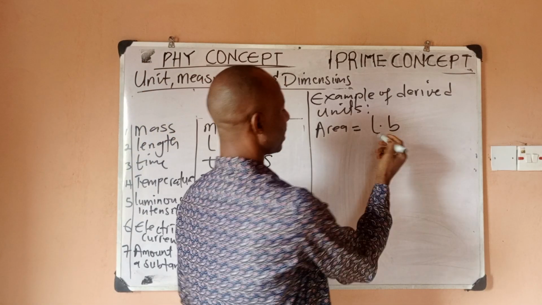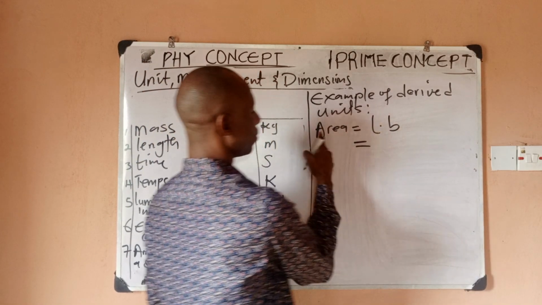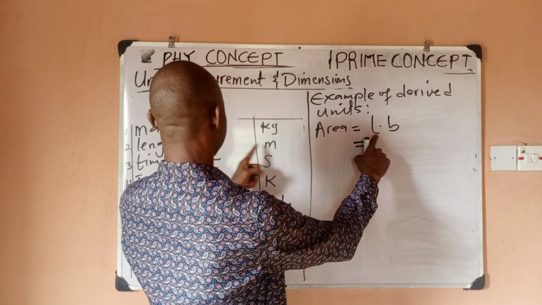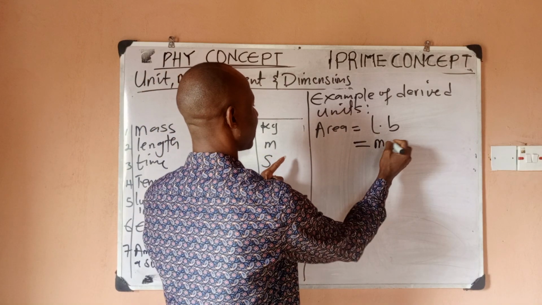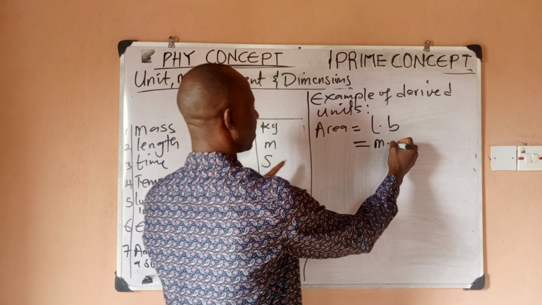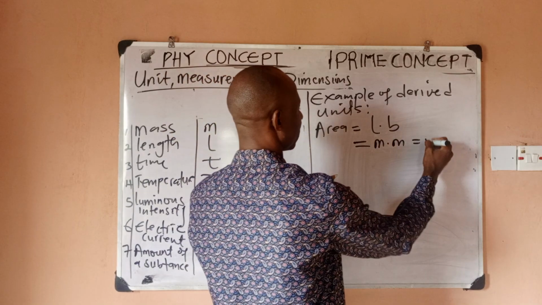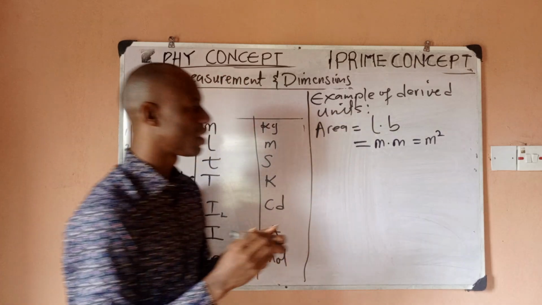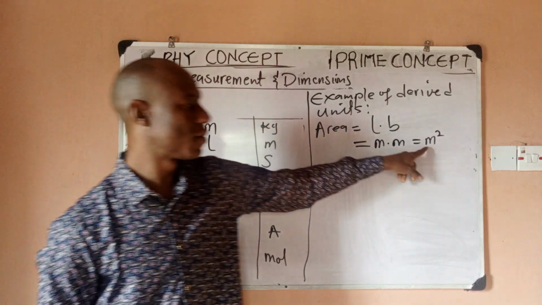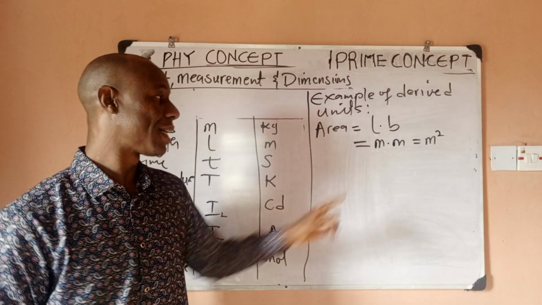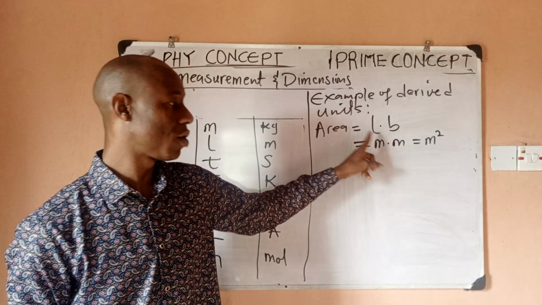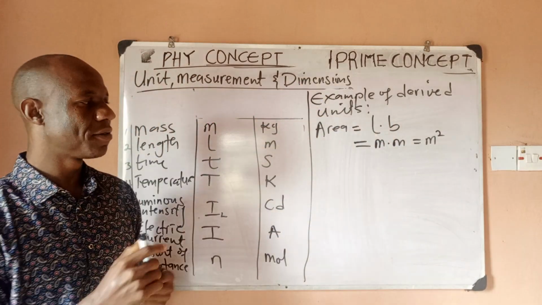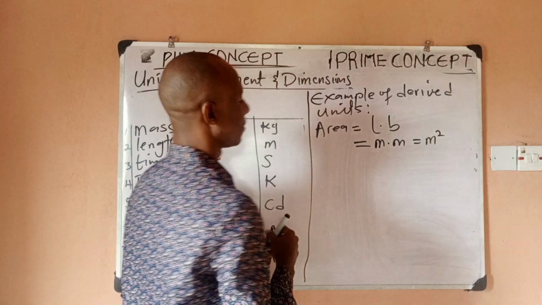So if that is the case, we want to derive the unit of area. We know that the unit of length is meters. So I have meters times the unit of breadth, which is also meters. Meter times meter is meter square. So the unit of area is meter square. You can see that it is derived from the product of two base or fundamental units. So this is a derived unit and the unit is meter square.